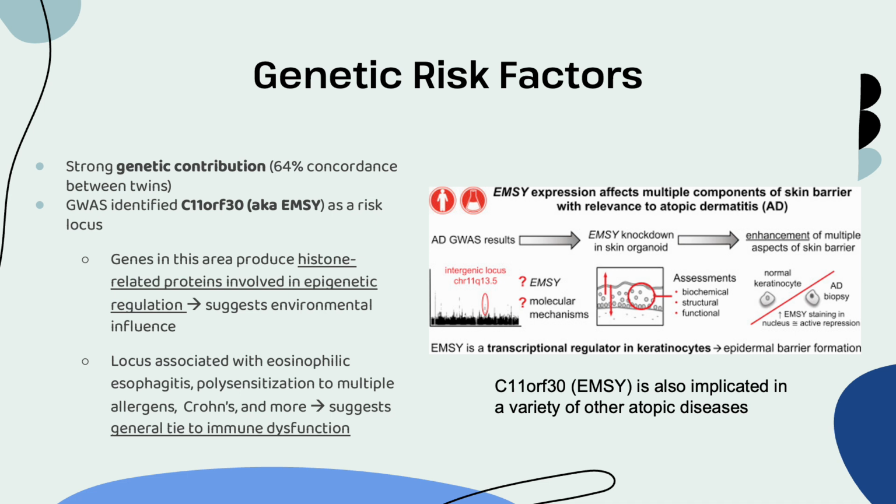So something I want to talk about is just the genetic risk factor. This is not something that is often the center point of food allergies, but it is relevant. And we see that if we look at twins, for example, there seems to be some genetic contribution, because in one study they found around a 64% concordance of food allergies between twins. So again, that suggests that we should be looking at genetic factors. And one of those factors that we identified through a GWAS, or a genome-wide association scan, found this MC locus as a potential risk locus.